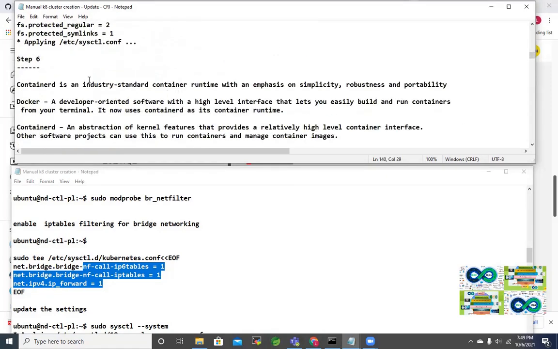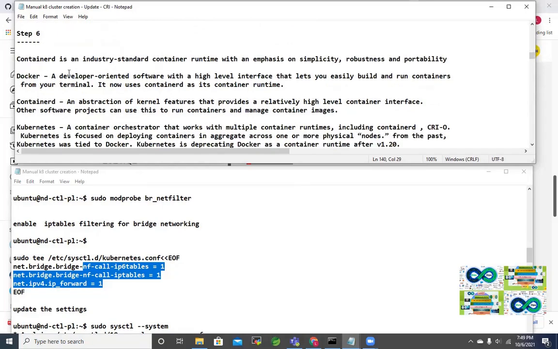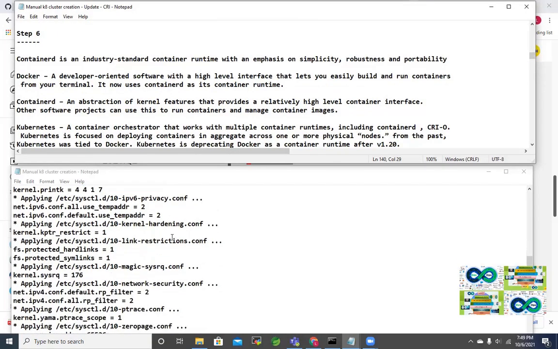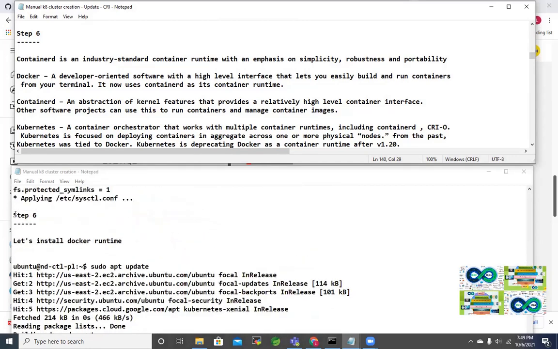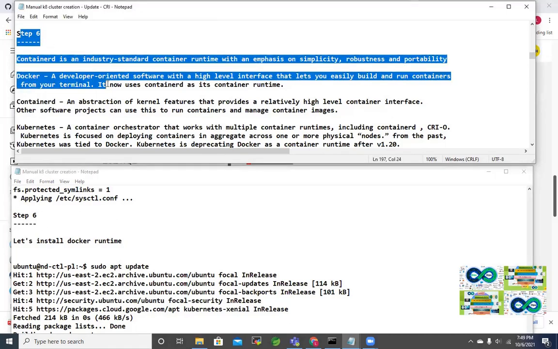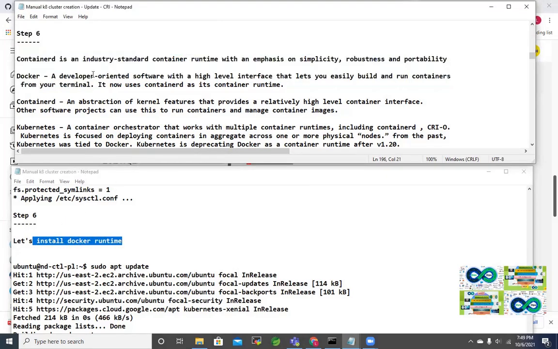Okay, going down, step 6. Now you can see step 6 here. If you go down, step 6 in our old practical was installing the Docker runtime. Now in this one, that step is completely taken away in the new practical. Why? Because we are totally replacing the Docker container runtime with containerd. So the Docker container runtime will be replaced with the containerd runtime. That's what we are doing.